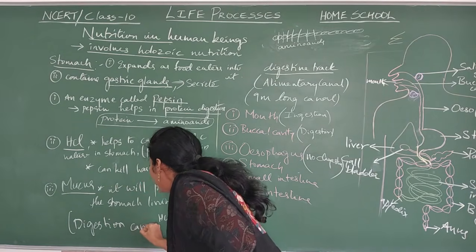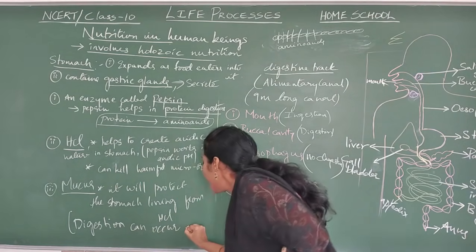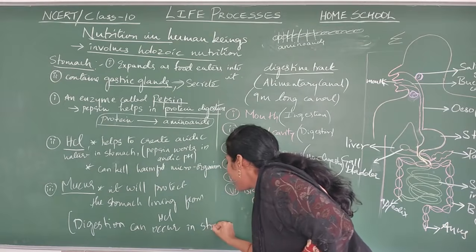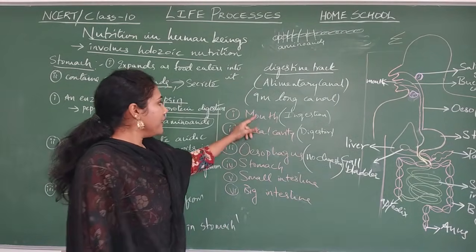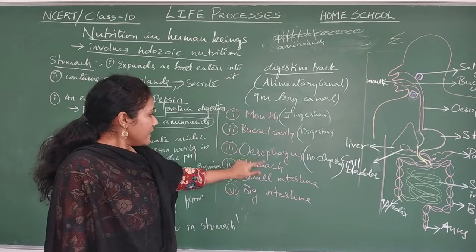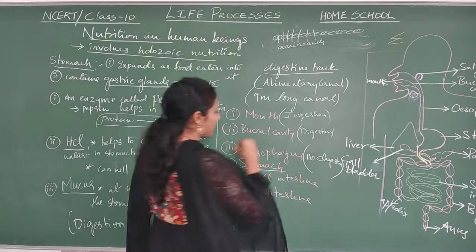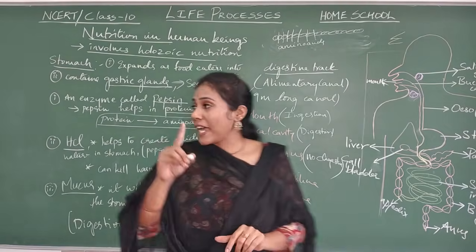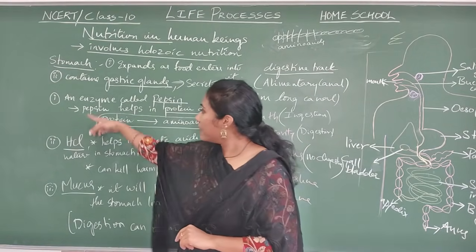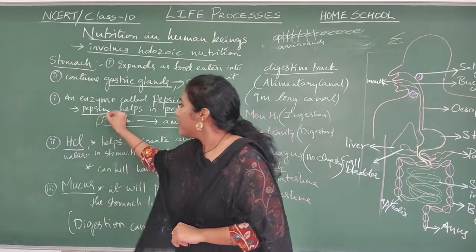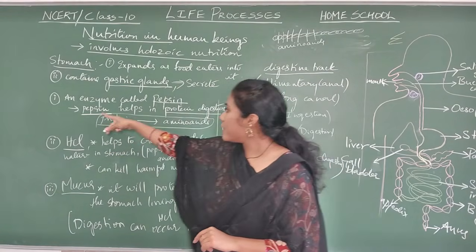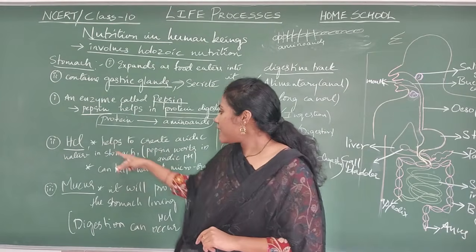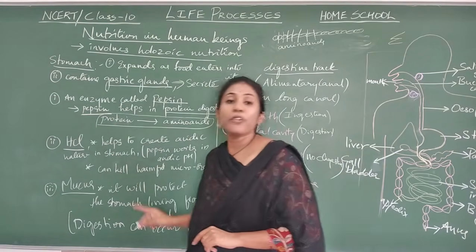Digestion can occur in the stomach area. Okay, so we have seen digestion happening in the buccal cavity. Next, digestion is happening in the stomach. Try to remember the three important substances that a gastric gland can secrete, and what is the use of pepsin, the use of HCl, as well as the use of mucus.